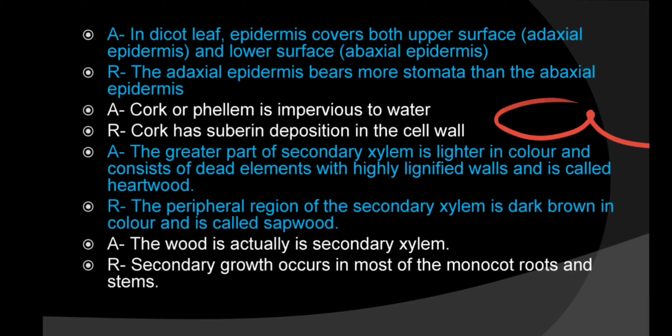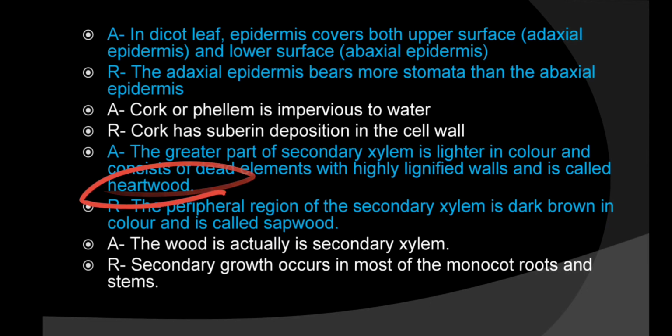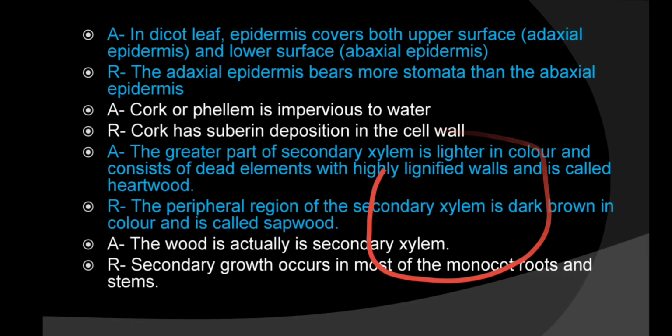The greater part of the secondary xylem is lighter in color and consists of dead elements with lightly lignified walls and is called hardwood. Here it is mentioned that the greater part of the secondary xylem is lighter in color. No, as I showed you in the picture, the middle part, which consists of secondary xylem, the old xylem, is darker in color.